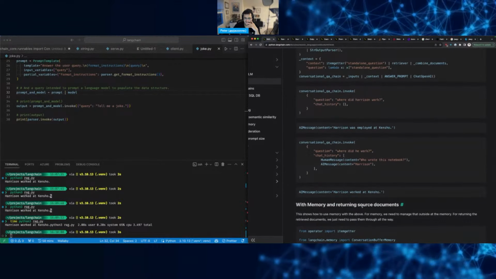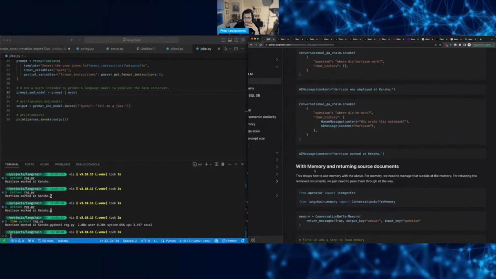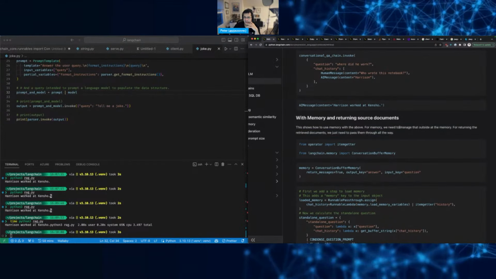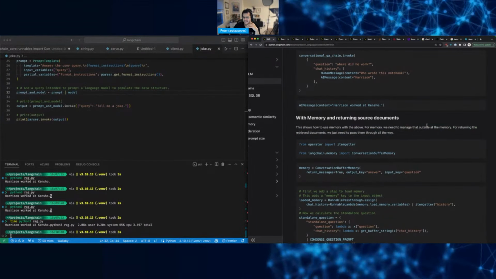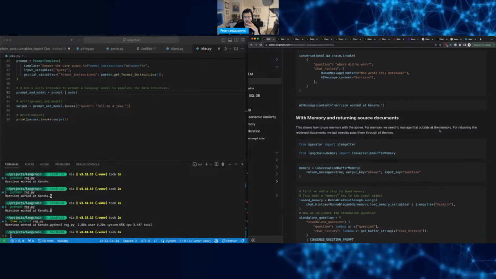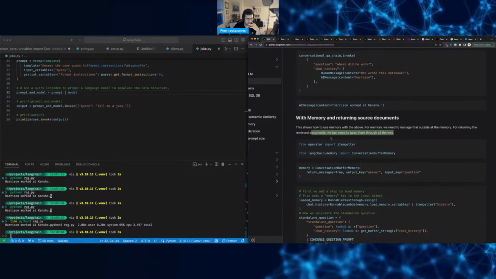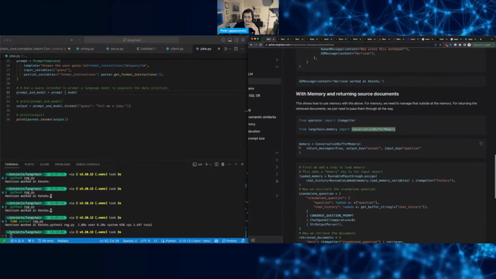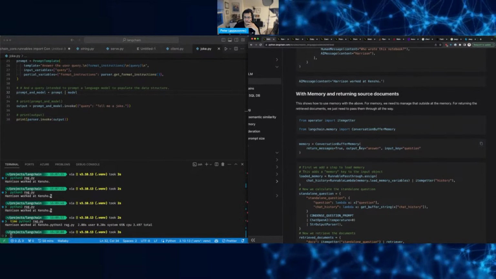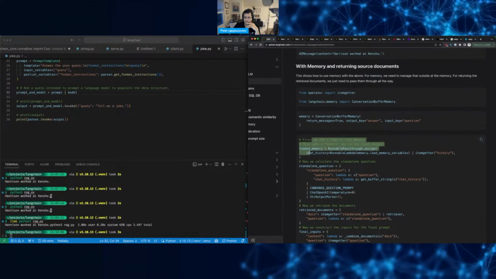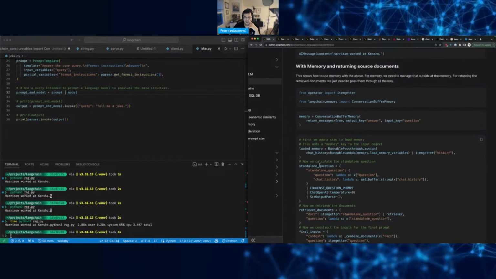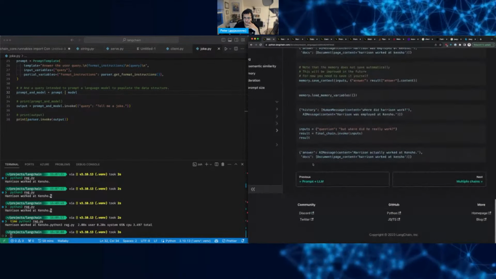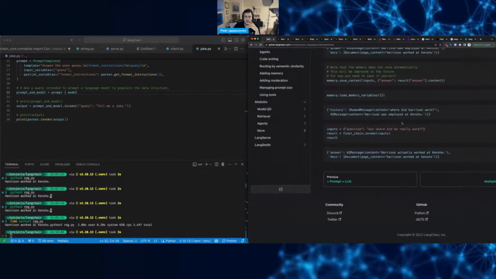Yeah. Okay. With memory and returning source documents shows how to use memory with the above. We need to manage that outside at the memory. Okay. For returning the retrieve, just pass them along the way. Conversation buffer memory. Input key. That's the memory. Calculate the stand. Okay, these are more involved, but what else is here?